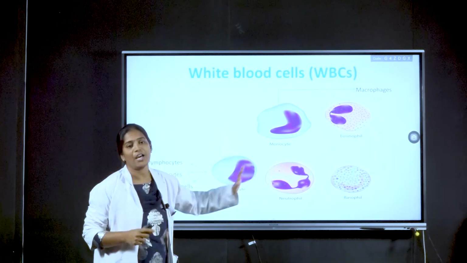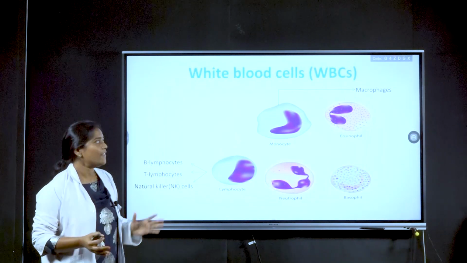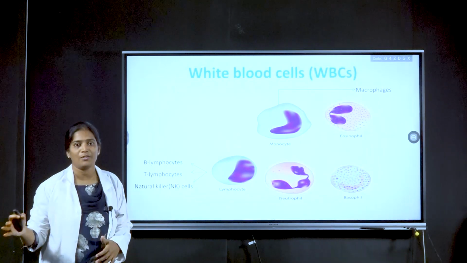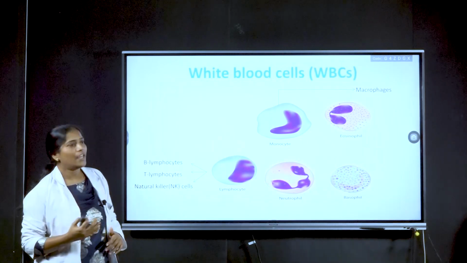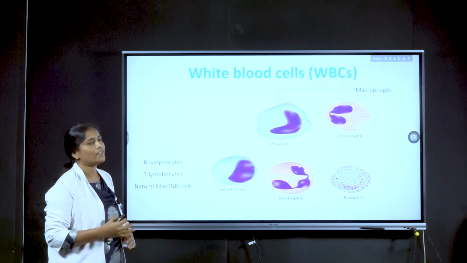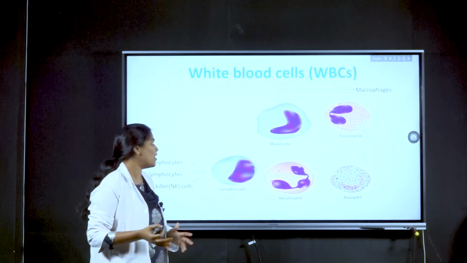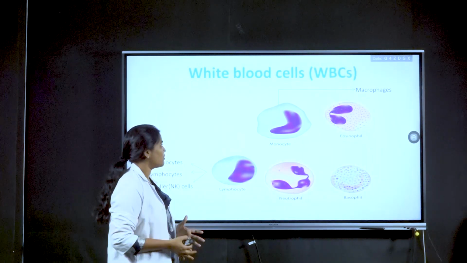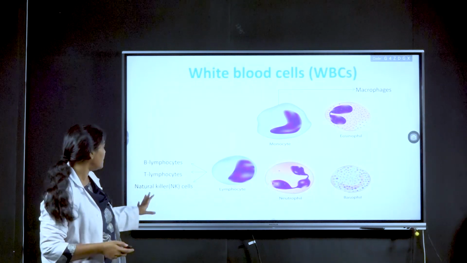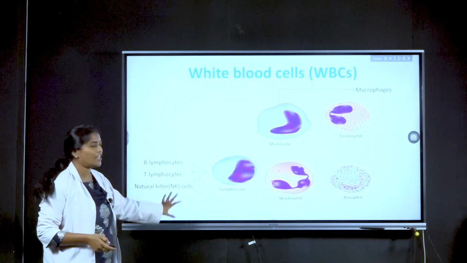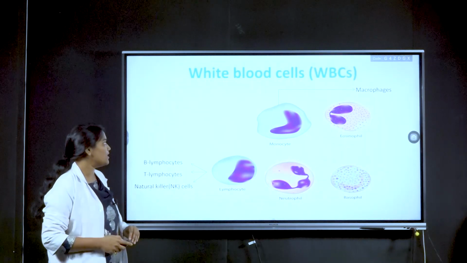Monocytes, whenever they are freely flowing within blood, are called monocytes. They have the capacity to reach various tissues and organs. Whenever they reach any tissue, they are called macrophages, which act as resident macrophages. They can combat infection whenever that tissue is attacked. Eosinophils, neutrophils, and basophils are also present. Various types of lymphocytes can also be detected, like B lymphocytes, T lymphocytes, and natural killer cells.